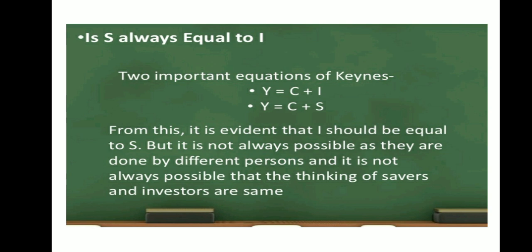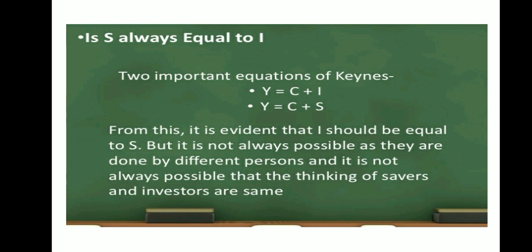Now let us understand why we can say that saving is equal to investment, and it is a point of equilibrium. There are two important equations, that is Y equals C plus I and Y equals C plus S. Income has only two parts: either the income can be consumed or it can be saved.